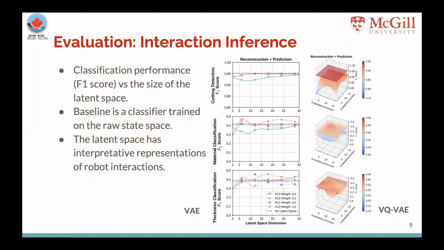The right column shows the VQ-VAE results for a range of embedding dimensions and numbers. The baseline is the same as before and is shown as the flat surface. Here, we changed the number of embeddings and their dimensions from 2 to 16. As can be seen, in many cases, the models are able to outperform the classification performance of the baseline, even with a low number of embeddings and dimensions. This in fact shows that the latent space has expressive representations of robot interactions.